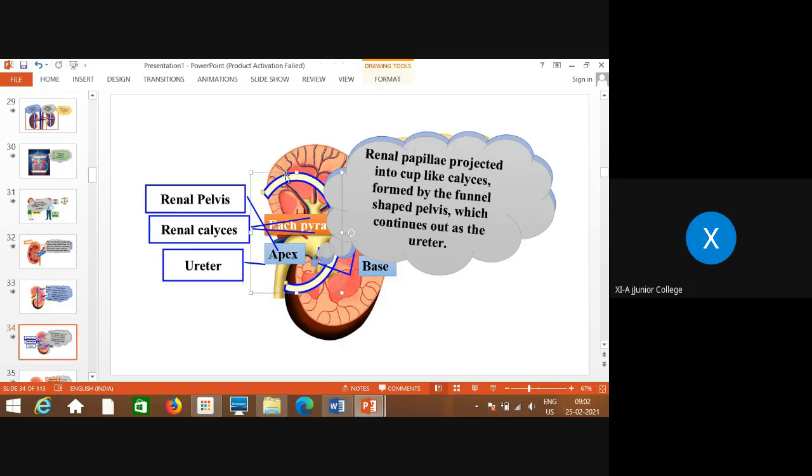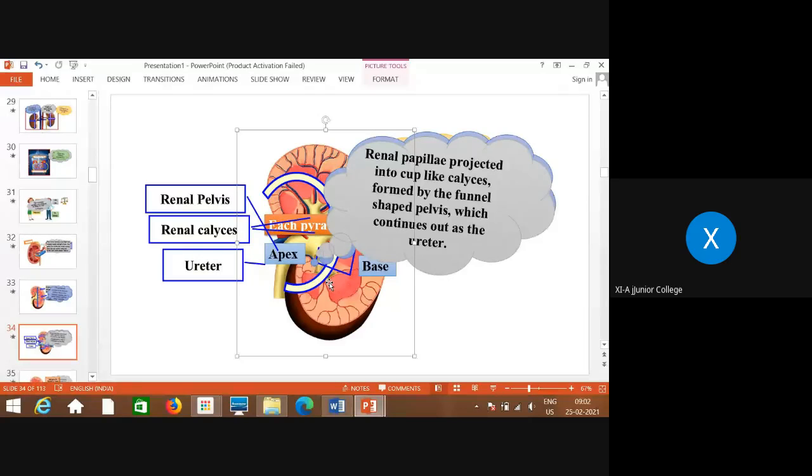This is what is called the base. Okay, here this pyramidal region, if you see, has this base and this is the apex. Apex means somewhat narrower, which is towards the pelvic region, and this base is towards the cortical region, which is broader. So this is the broad region called base of the pyramid, and this is the apex of the pyramid, which is a little bit narrow, which is towards the medullary region.